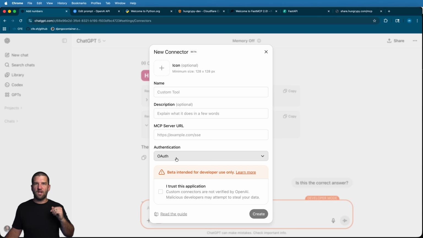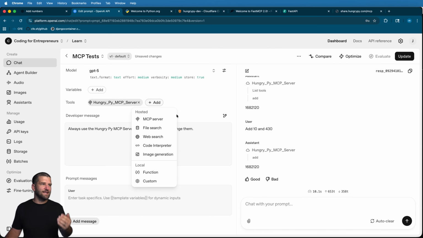But the thing is, with ChatGPT itself, it will actually do the OAuth process for you. So let's say, for instance, you have login with Google, it will actually start that process for you, hold on to those tokens, and actually authenticate that way for you. Whereas the platform itself doesn't have that, at least yet.